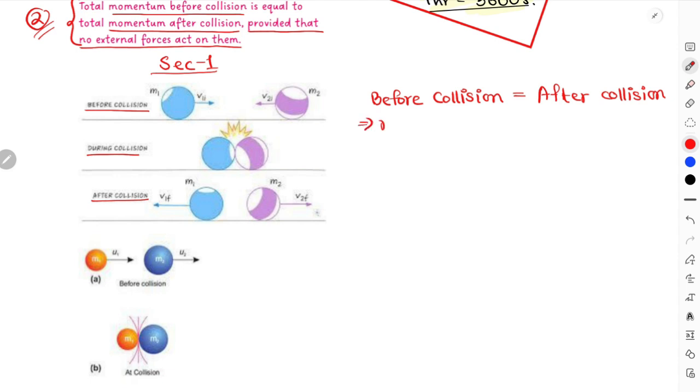Thus this indicates mass 1 times initial velocity u1 plus mass 2 times initial velocity u2. The problem is they were traveling in opposite directions, and over here momentum is a vector quantity, right? So I have to assign different signs in this case. For this situation I'm taking the direction towards the right as positive, so this one will be negative. Now, after collision, as object 2 was traveling to the right, this one becomes positive and this one becomes negative. On that basis this one turns out to be negative u2, and then m1 u1, with the final velocity v1, plus m2 v2, right?